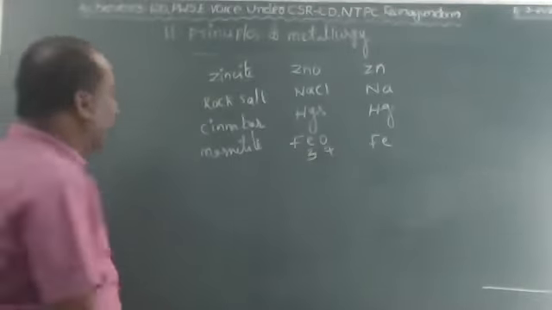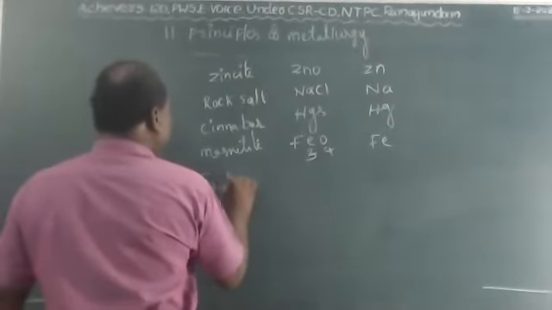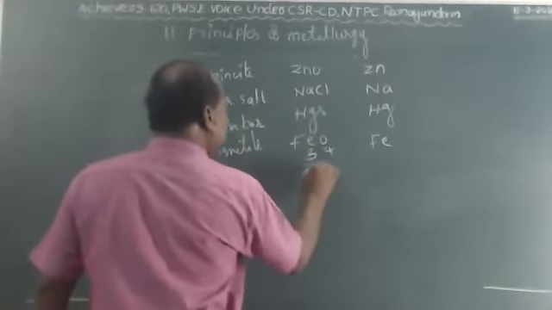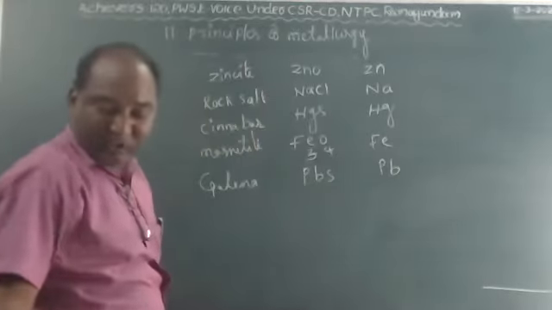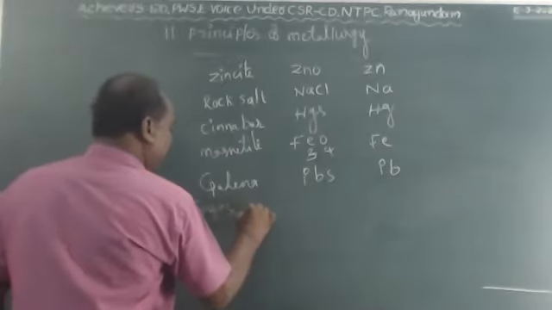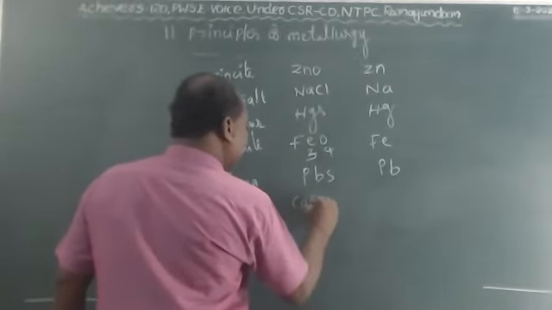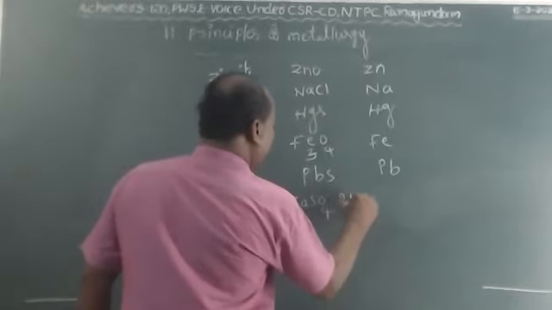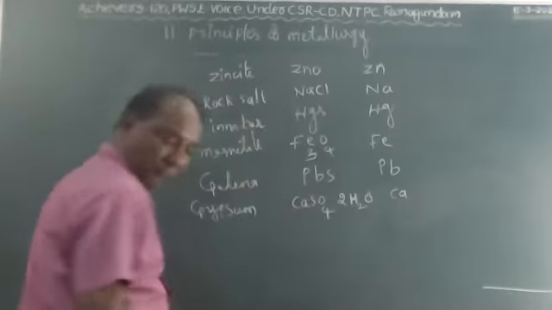Next one, galena, PbS. Lead is the metal, Pb. Next one, gypsum, CaSO4 2H2O. Calcium is the metal.